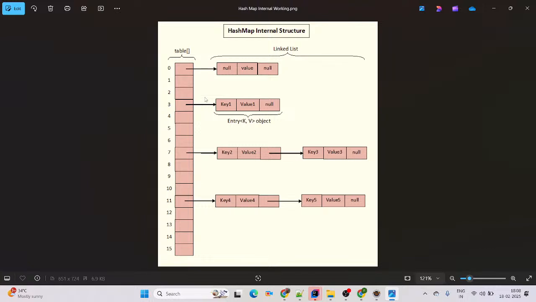We'll assume here this is internal working, right? Suppose at block number 3 once collision arrive, then it internally overrides the same block again. It means performance goes to degrade. Performance goes to degrade, right?